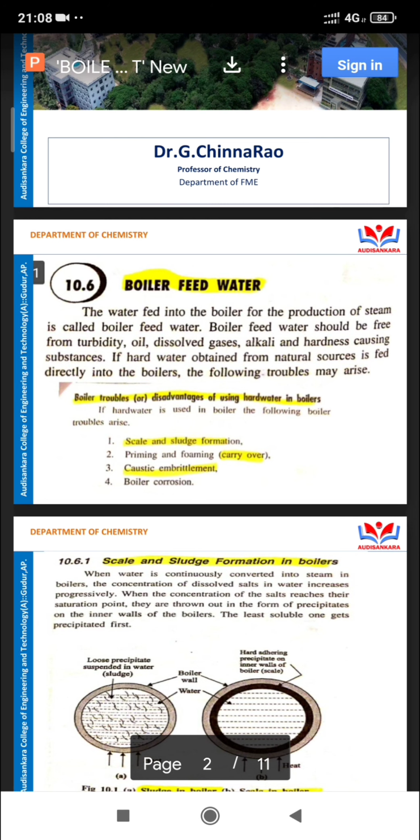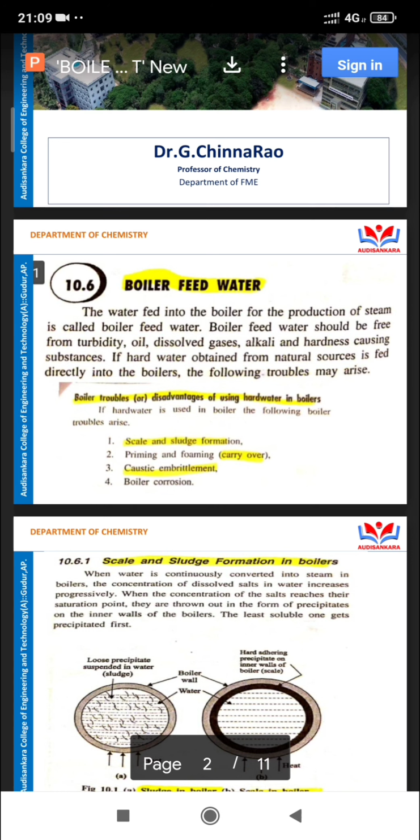Turbidity, oil, dissolved gases, alkali material and hardness causing substances are in water, like temporary and permanent hardness causing salts: calcium bicarbonate, magnesium bicarbonate, calcium chloride, calcium sulfate, magnesium sulfate, magnesium chloride, etc. These hardness causing substances are mainly the causes of scale and sludge formation, priming and foaming, caustic embrittlement and boiler corrosion.